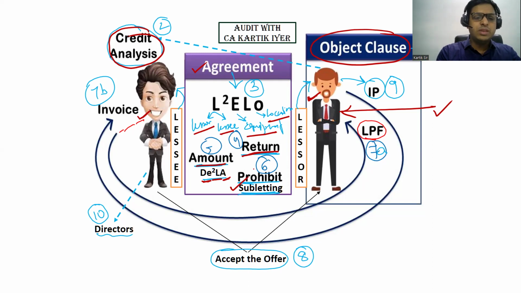Next, the lessee will fill the lease proposal form. The lessor will send an invoice to the lessee or ensure that the invoices are maintained properly after they are entered into. And finally, when the lessee accepts the offer, basically the deal is done. It means the contract is now valid. Now, after that, the main asset, the ownership is still with the lessor. So the lessor will ensure that the insurance policies are in place. And finally, the last point is that the directors of the lessee should be authorized to do this transaction. Okay. So we have done it in this flow.